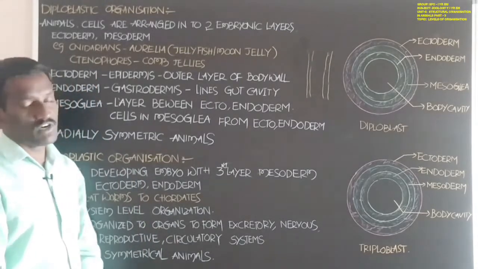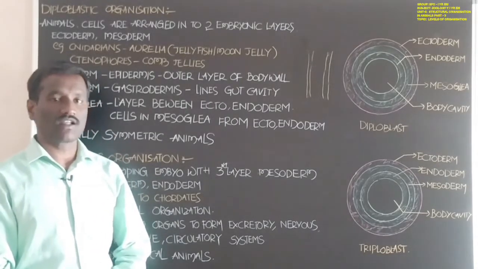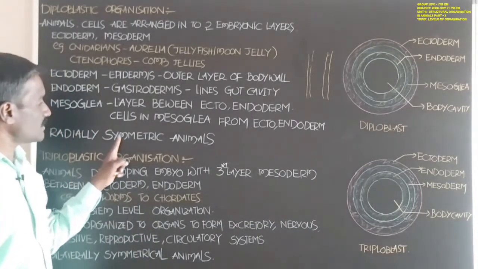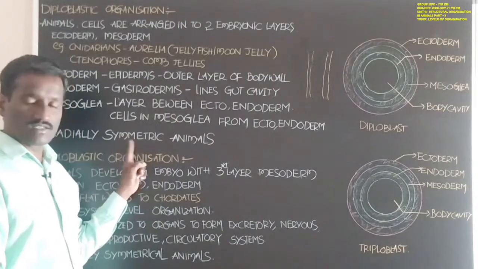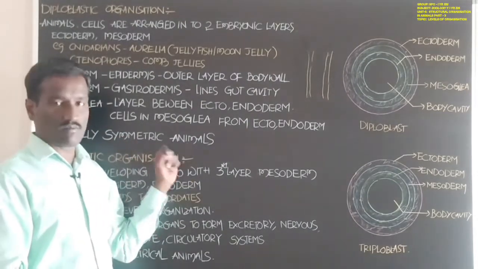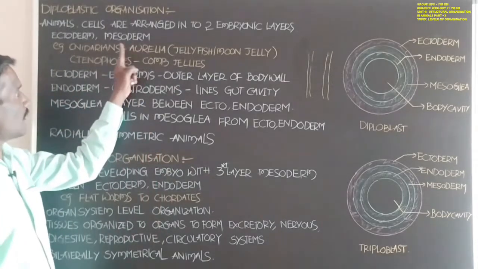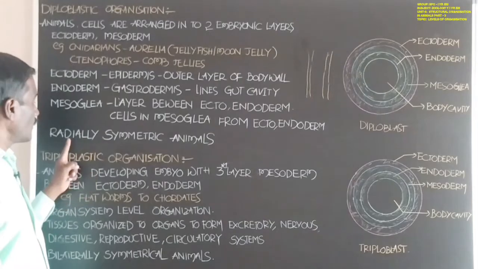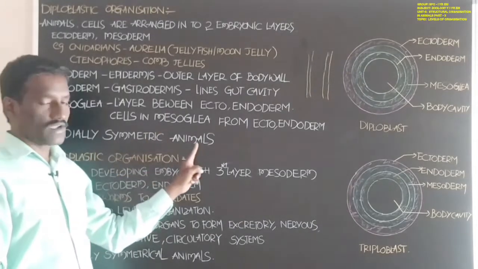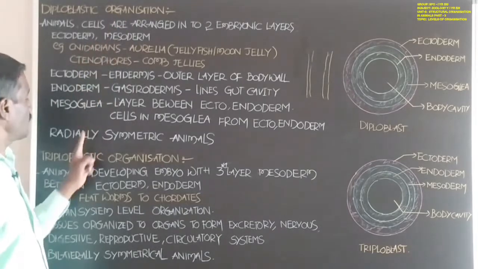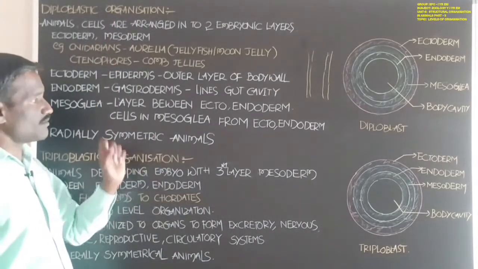The animals which show diploblastic organization all show radial symmetry. Hence, these are called radially symmetrical animals: Aurelia, cnidarians, and ctenophores are radially symmetric animals.